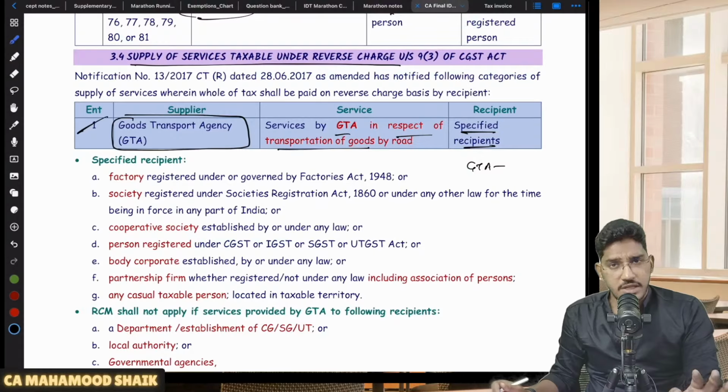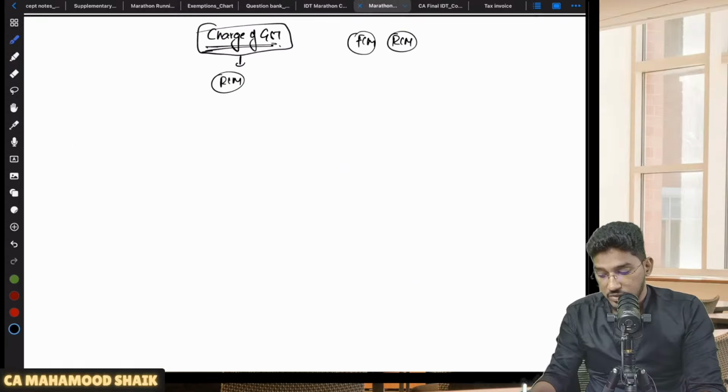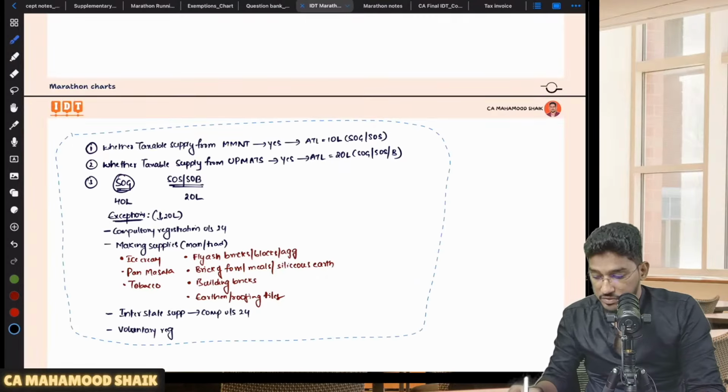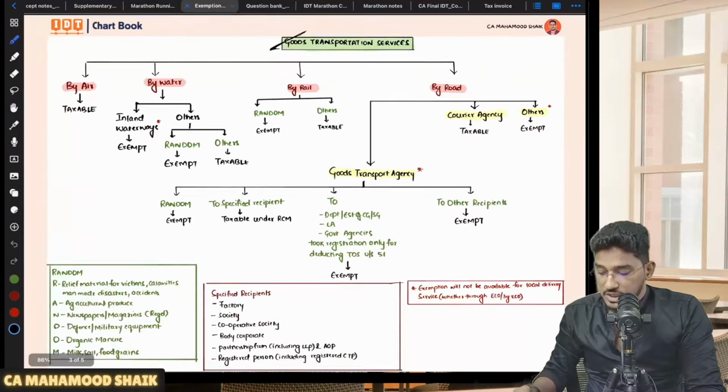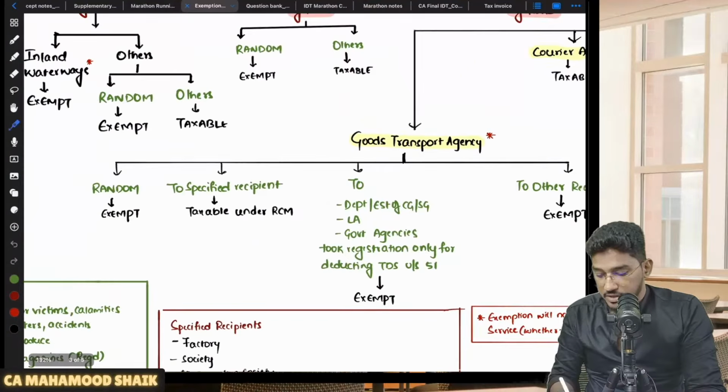For this GTA concept, there are some exemptions also. There are some forward charge, and some reverse charge mechanisms also. All that I will try to cover in one go. Just give me 1 minute. Yes. So if you come here in GTA, completely we will try to cover it in one go.